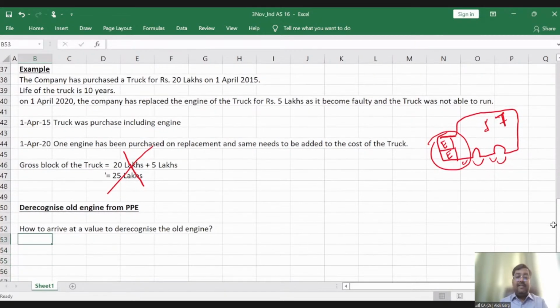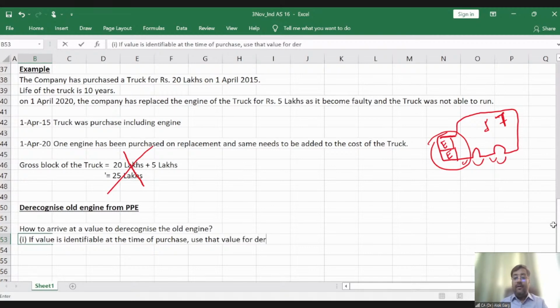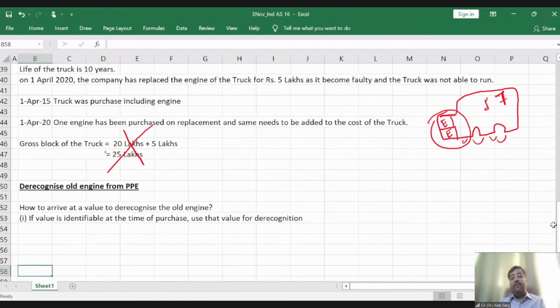The standard says that, first of all, if the value is identifiable at the time of purchase, then use that value for de-recognition. Use the depreciated cost, use that value for de-recognition. If the value is identifiable at the time of purchase, use that value for de-recognition, right? Second, what is the second one? If the value is not identifiable, then what happens?